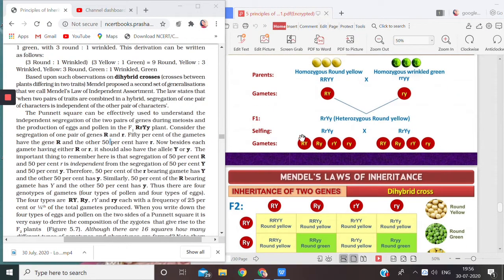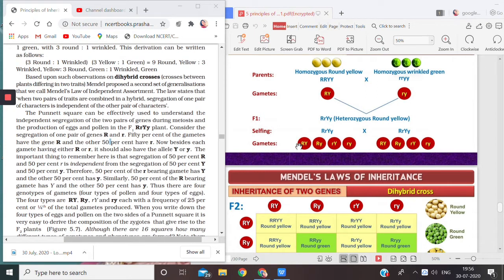As you see here in the picture, there are four gametes and each gamete is getting one allele for shape and one allele for color. But there are four options. Why?